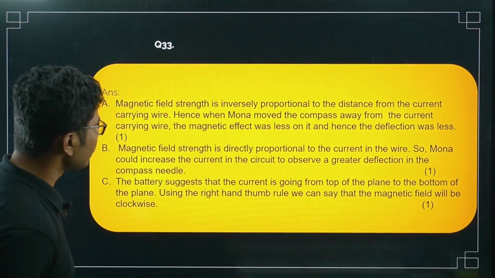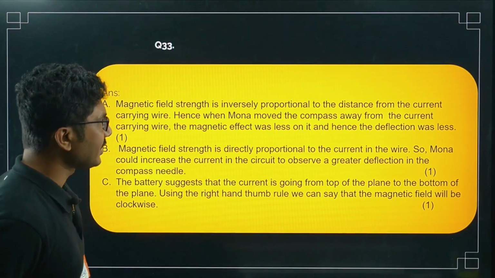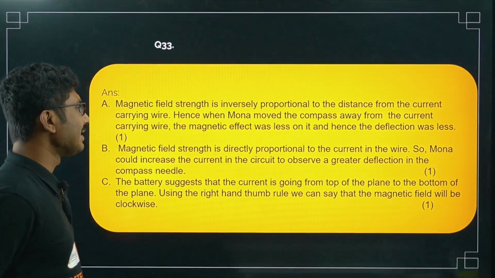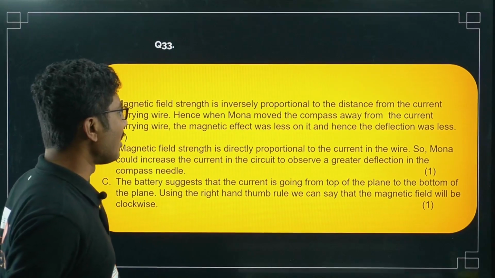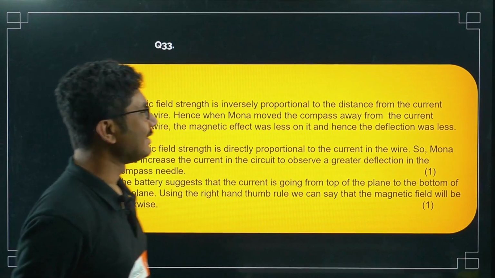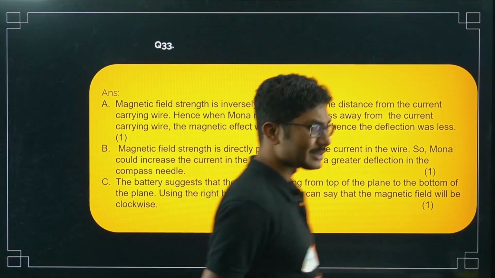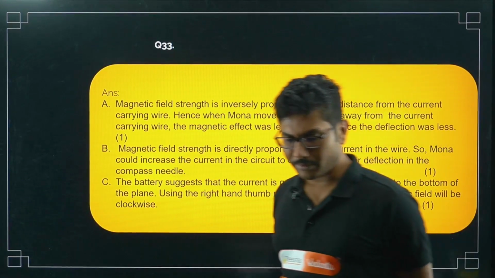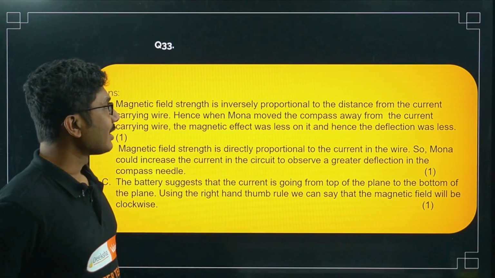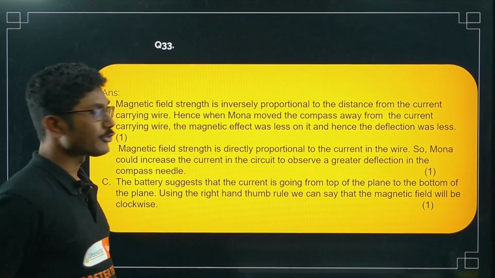Unfortunately, the figure is not showing here. Magnetic field strength is inversely proportional to the distance from the current carrying wire. Hence, as Mona moved the compass away from the current carrying wire, the magnetic effect was less, and hence the deflection was less. So, as I mentioned, if you have watched my classes, when you are moving away from the conducting wire, the magnetic field strength decreases because it is inversely proportional to the distance.